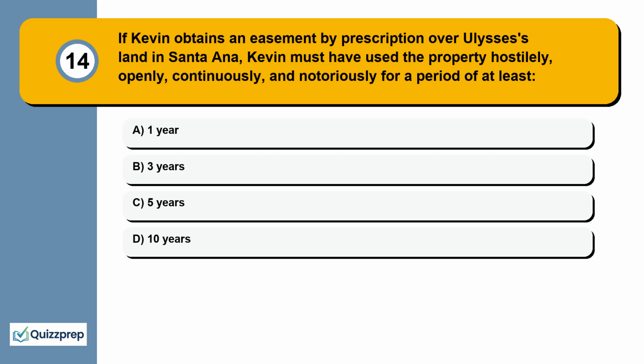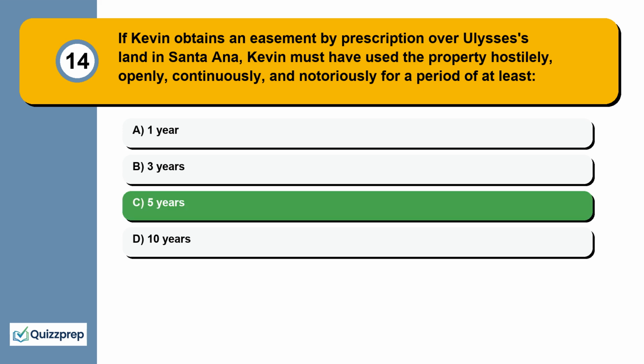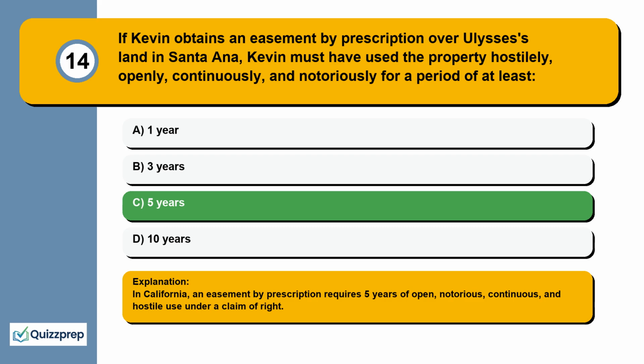Question 14. If Kevin obtains an easement by prescription over Ulysses's land in Santa Ana, Kevin must have used the property hostilely, openly, continuously, and notoriously for a period of at least 1 year, 3 years, 5 years, 10 years. In California, an easement by prescription requires 5 years of open, notorious, continuous, and hostile use under a claim of right.